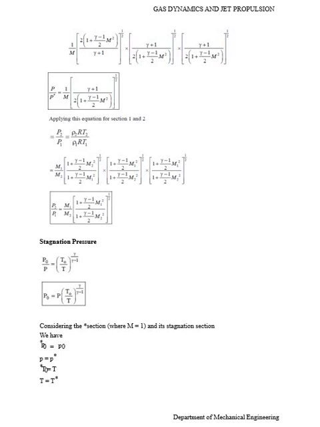Then the stagnation pressure, also some equations: P naught divided by P equal to (T naught divided by T) whole power gamma divided by gamma minus 1. Then P naught equal to P into (T naught divided by T) whole power gamma divided by gamma minus 1. Considering the section where M equal to 1, which is the stagnation section, we have P naught star equal to P naught, P equal to P star, T naught star equal to T naught, T equal to T star.